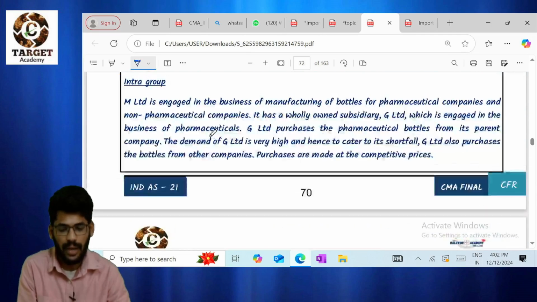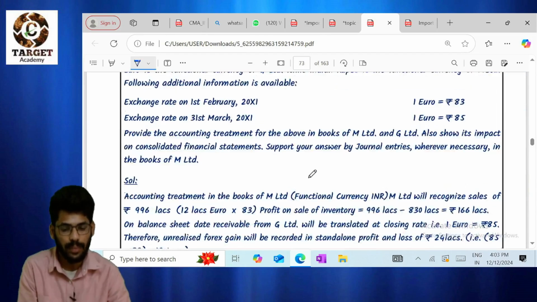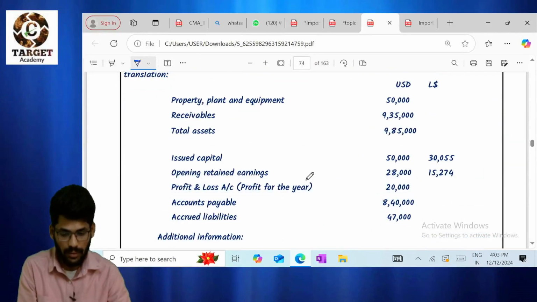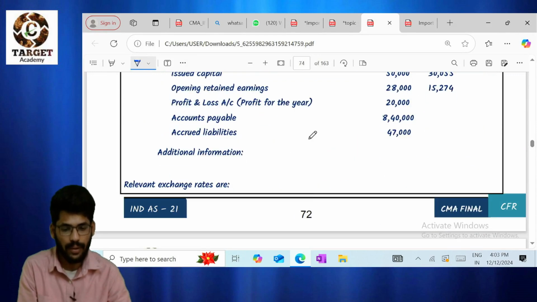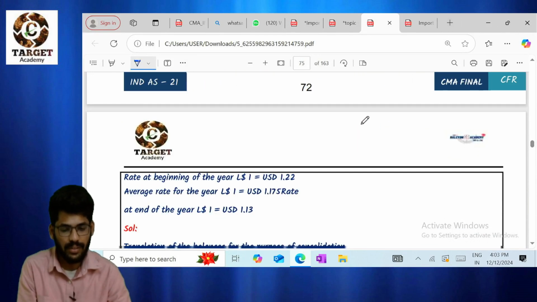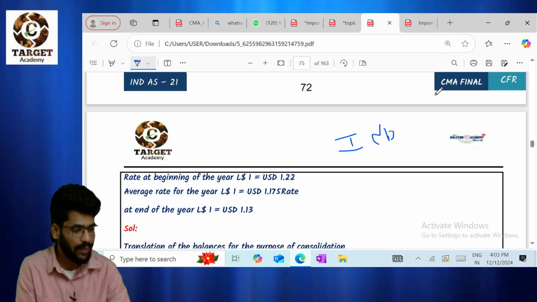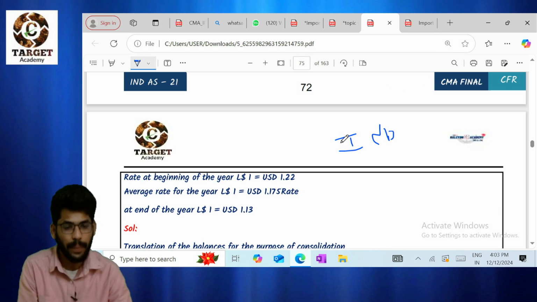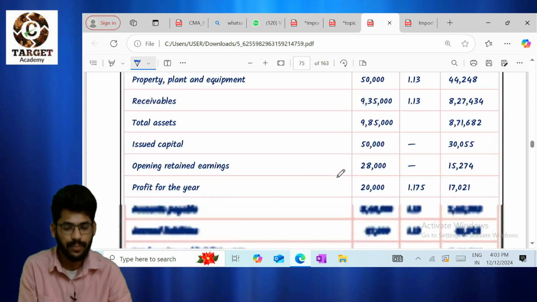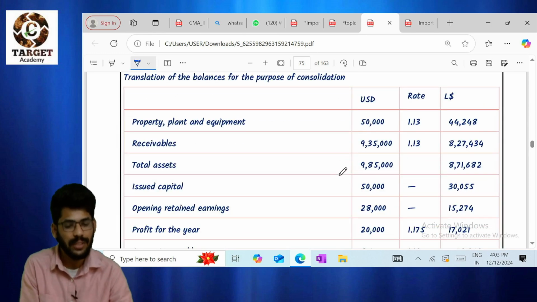Coming to question number 3, I have discussed this extra group in our classroom. Question number 4 is very important. One more question regarding Index 12, where the deferred tax asset point is there. I will share it after the video I have uploaded. I will share it in the group. Please go to that question as well as the answer. I will post both of them. I already posted in our group also. Still, I will post again.